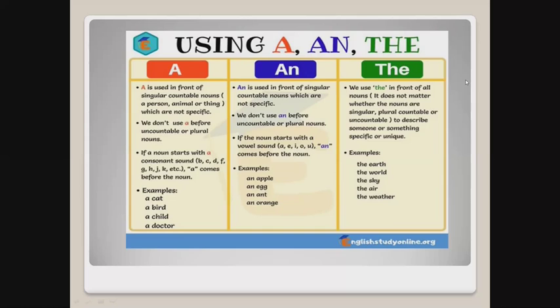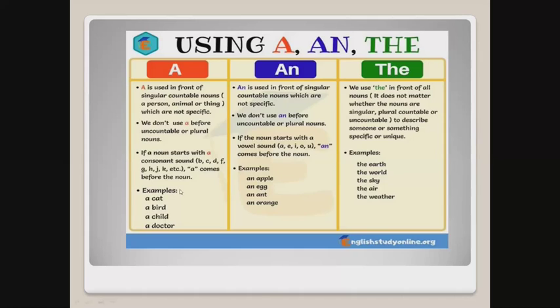We use the definite article in front of all nouns which are specific. So if you know that there is only one of a kind, when there is something which is unique, which is one and only, such as the earth or the world we live in, or the sky, or a building in front of you, so something specific, then you use the article the.